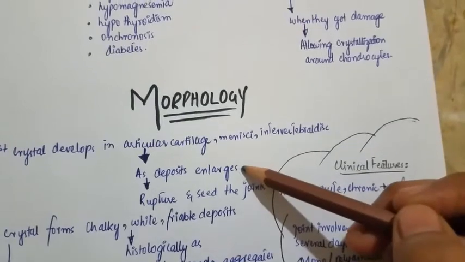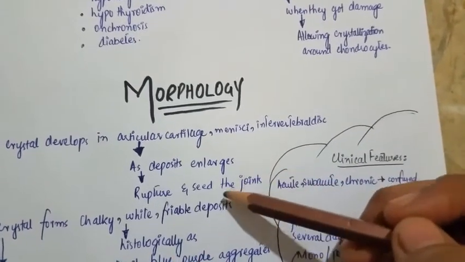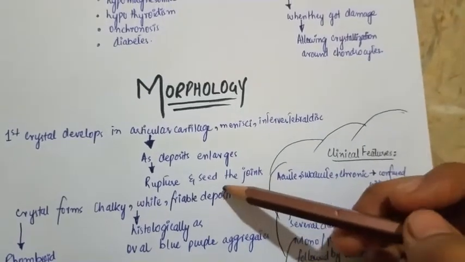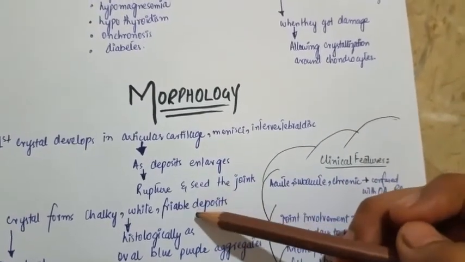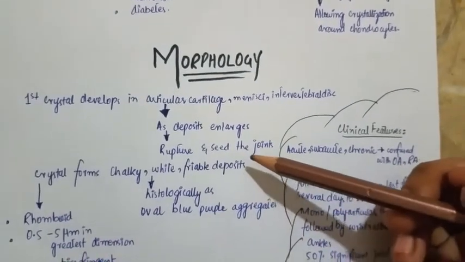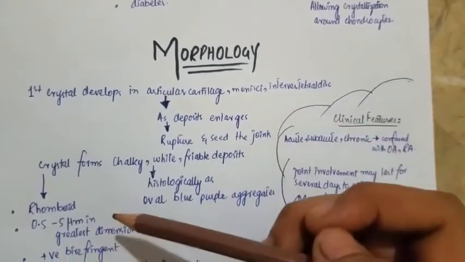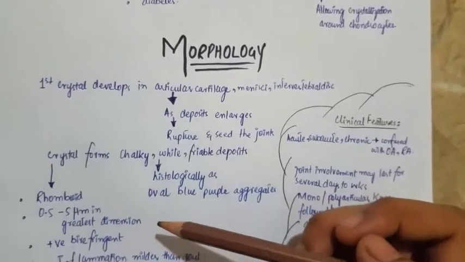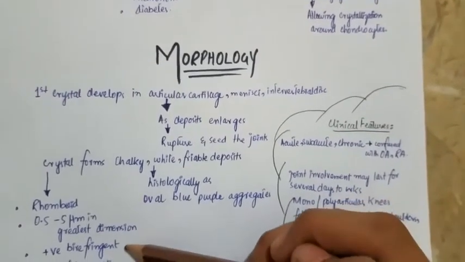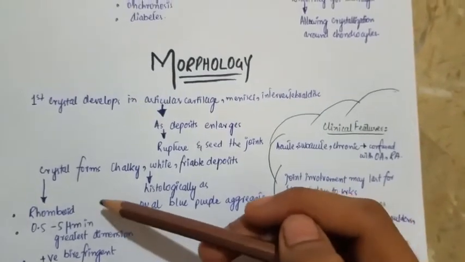As these deposits enlarge, they rupture and seed the joints. These crystals are chalky white friable deposits, rhomboid in shape, 0.5 to 5 micrometers in diameter, positively birefringent, while uric acid crystals are negatively birefringent and needle shaped.